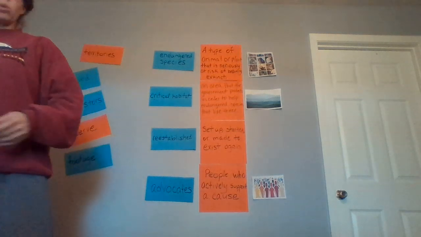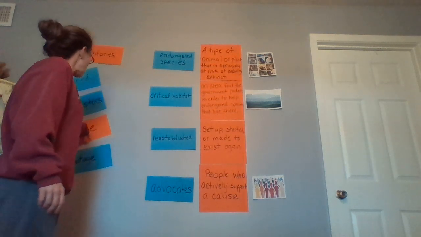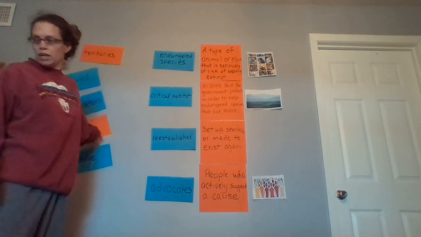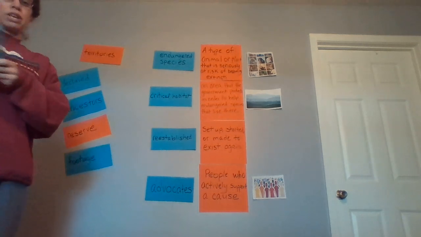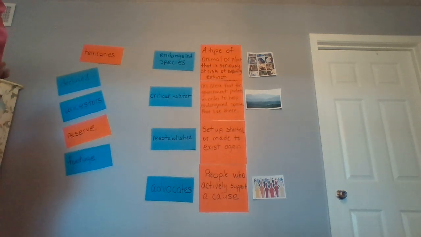Now, reserve means it's an area that the government does not set up, but it's a place for the animals where they are protected.